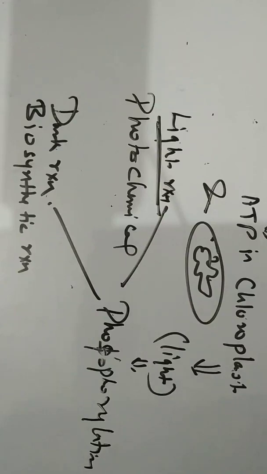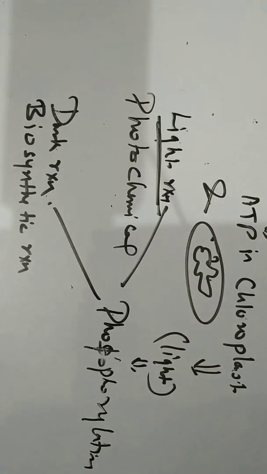The light energy is trapped, and photolysis of water takes place during the light reaction, and the energy rich compounds ATP and NADPH are made. In the dark reaction, ATP and NADPH are used to reduce carbon dioxide to carbohydrates.